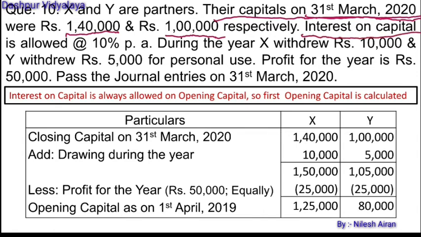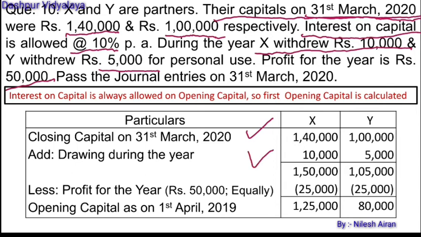Interest on capital is allowed at the rate of 10% per annum. During the year, X withdrew rupees 10,000 and Y withdrew rupees 5,000 for personal use. Profit for the year was rupees 50,000. Pass the journal entries on 31st of March 2020. As we are given here the closing capital, we'll have to calculate first of all the opening capital. First of all, we'll record here the closing capital we are given for X and Y, that is 1,40,000 and rupees 1 lakh. Now drawing is deducted, so to calculate the opening capital we'll have to add it back.